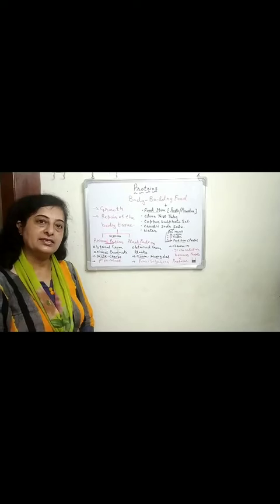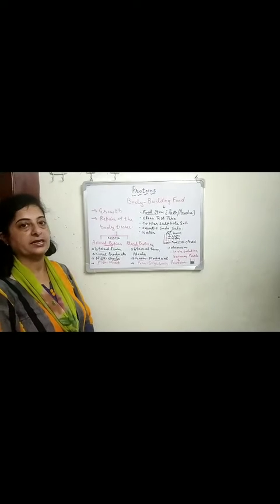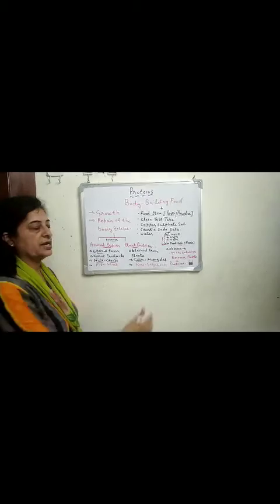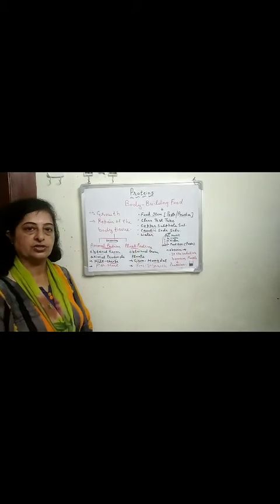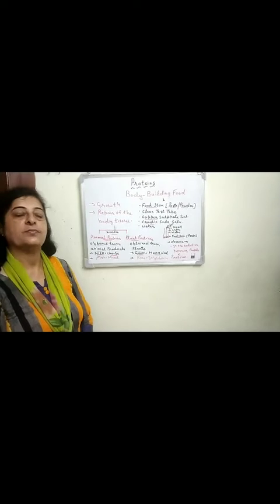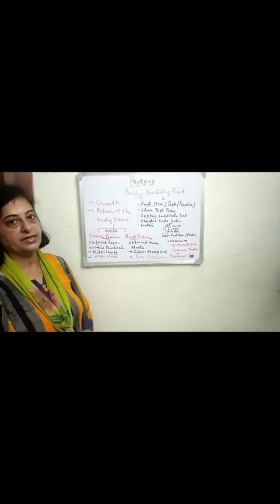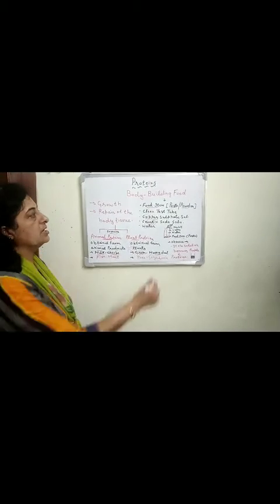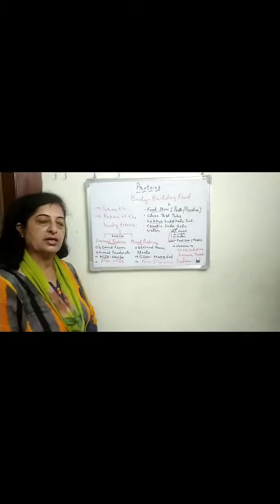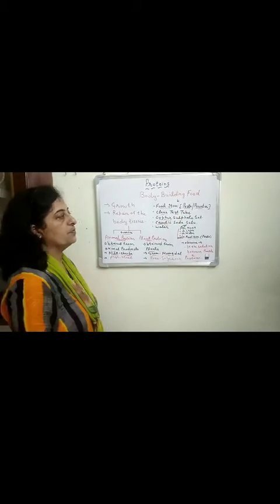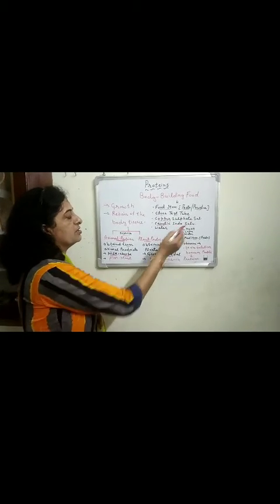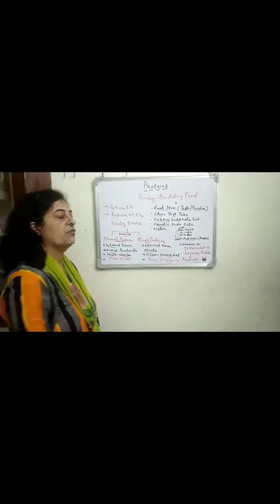Proteins can be easily tested in any given food item by using a copper sulfate solution and caustic soda solution. Let us find out how we can test the presence of protein in a given food item. For this, we need any food item in the form of paste or powder, a clean test tube, copper sulfate solution, caustic soda solution and a small amount of water.